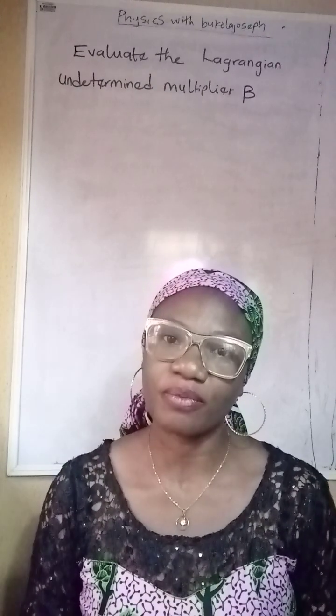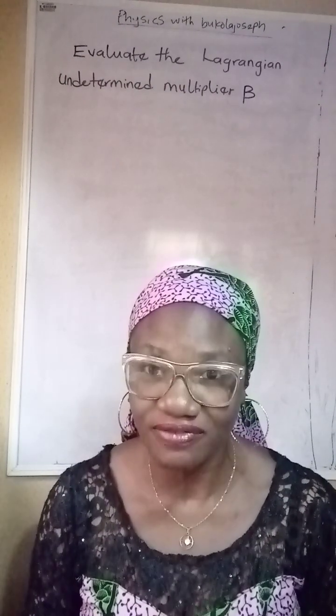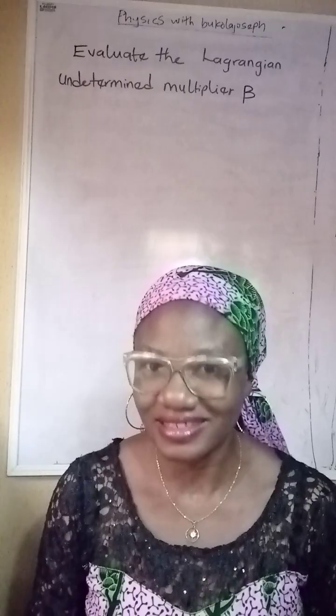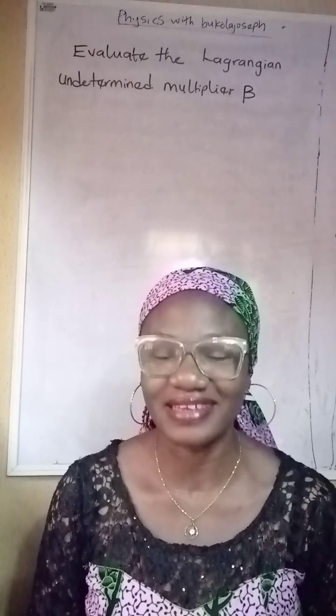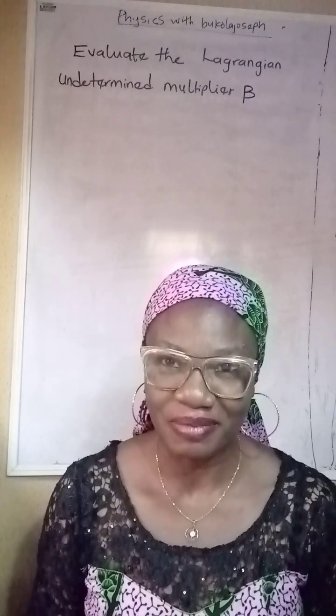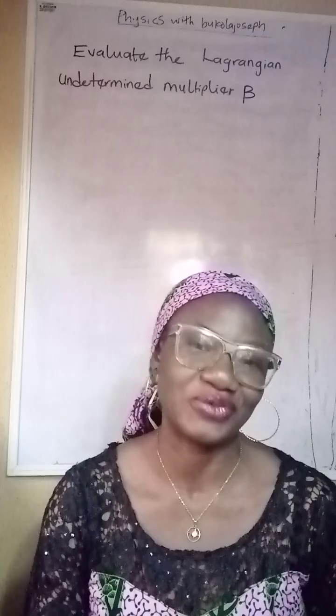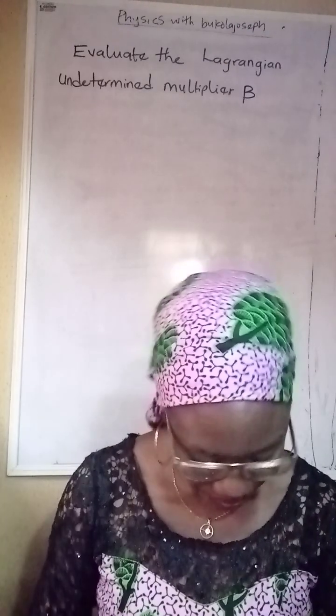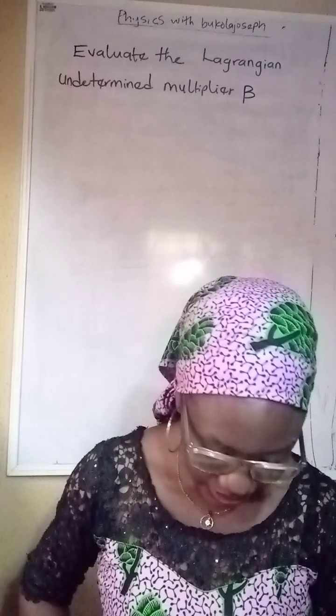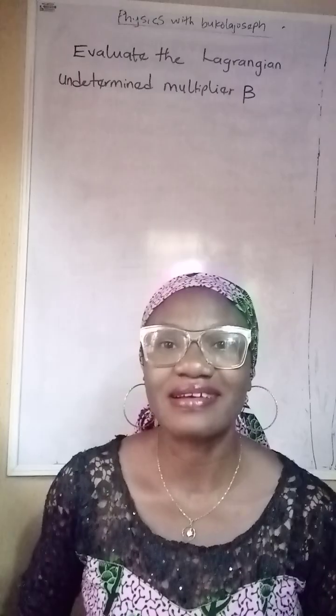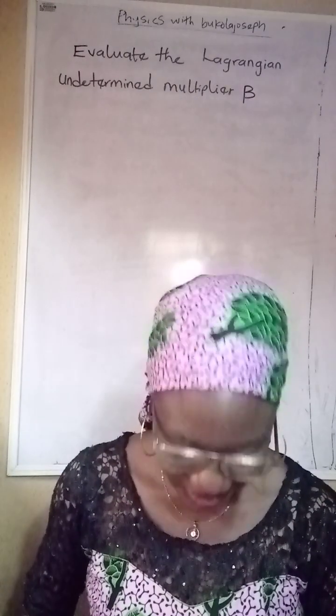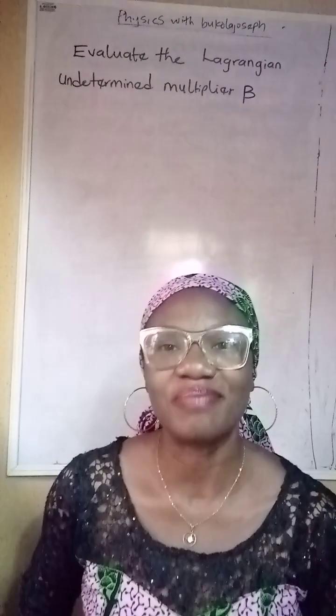So we're going to be solving a problem on statistical physics, advanced statistical physics to be precise. I'll read the question from my manuscript. The question is on the board for you to see. So let me read the question. It says, evaluate Lagrangian undetermined multiplier beta.